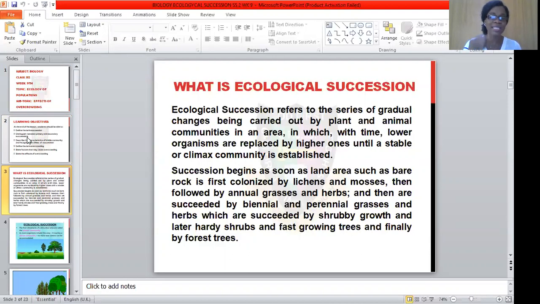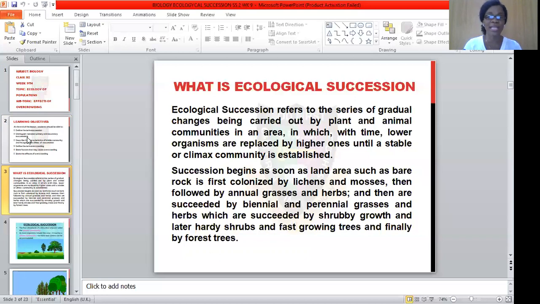Then they are succeeded by perennial and biennial grasses and herbs too, which are succeeded by shrubby growths and later hardy shrubs and fast-growing trees, and finally by forest trees. That is, ecological succession simply means a particular barren land or community that has nothing on it, and before you know it, the first colonizer will come to inhabit the land.